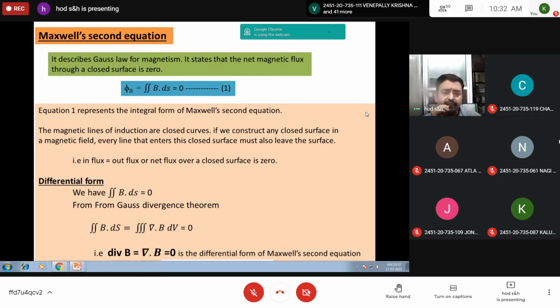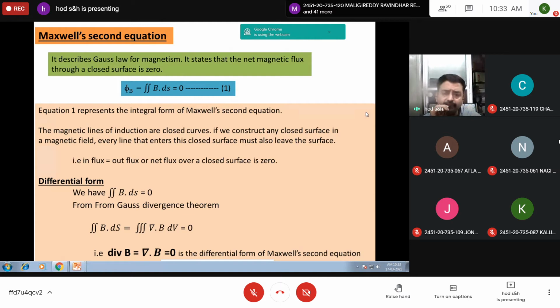The net influx equals the net outflux, or the net flux over a closed surface is 0, which is Gauss law for magnetism. Therefore, phi B is equal to double integration B dot ds is equal to 0, the integral form of Maxwell's second equation.